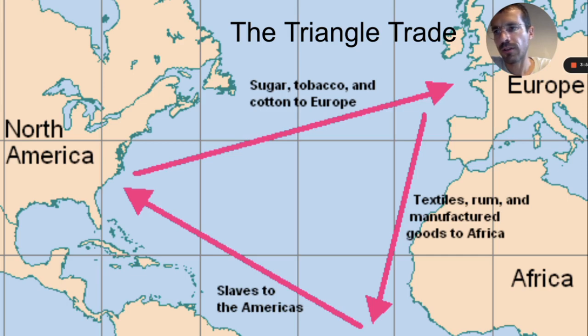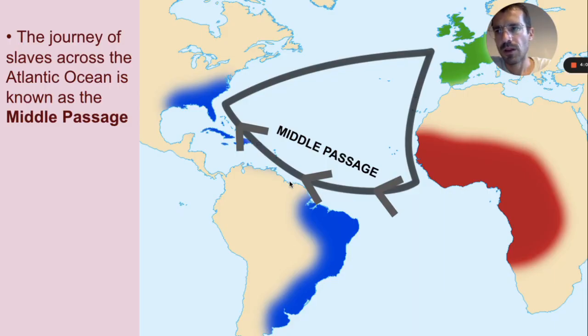And from West Africa, the Europeans shipped the slaves across the Atlantic to the colonies, back to the first stop, completing the triangle. In the 13 colonies, the slaves' labor was used to grow more cash crops, which would then be sent back to England, and the cycle would repeat. The leg of the journey between West Africa and the colonies, which involved the transportation of slaves, was called the Middle Passage.